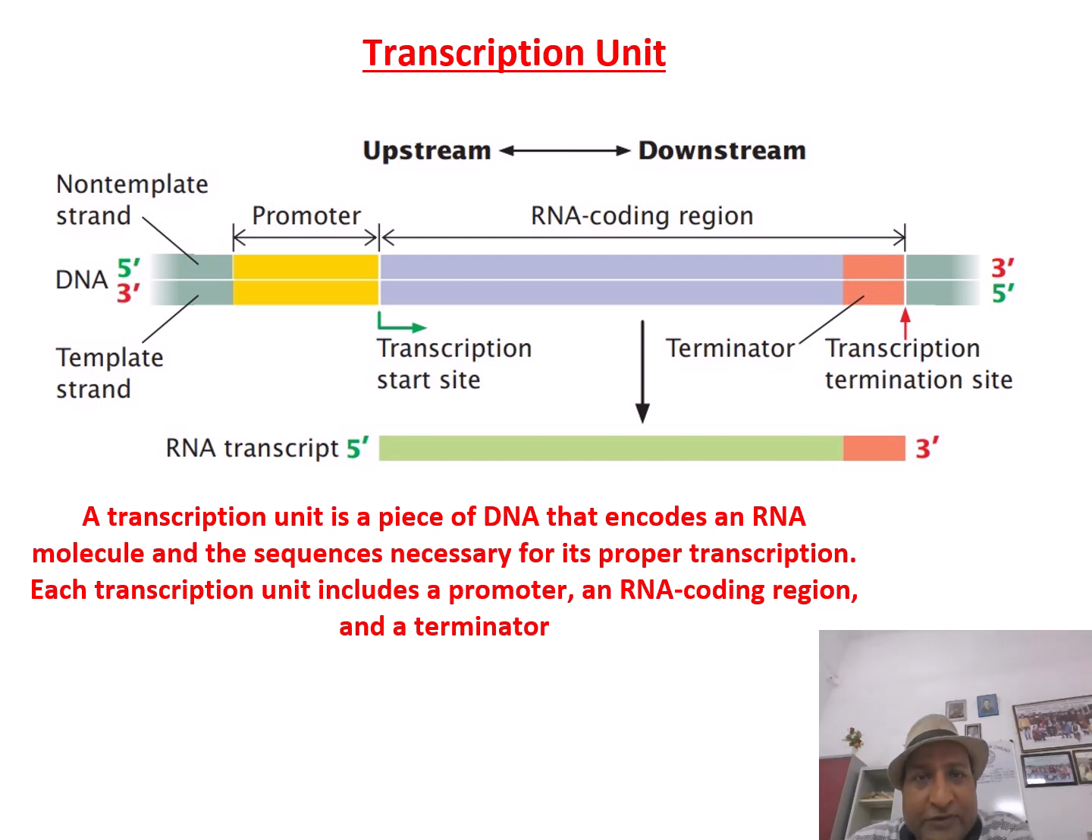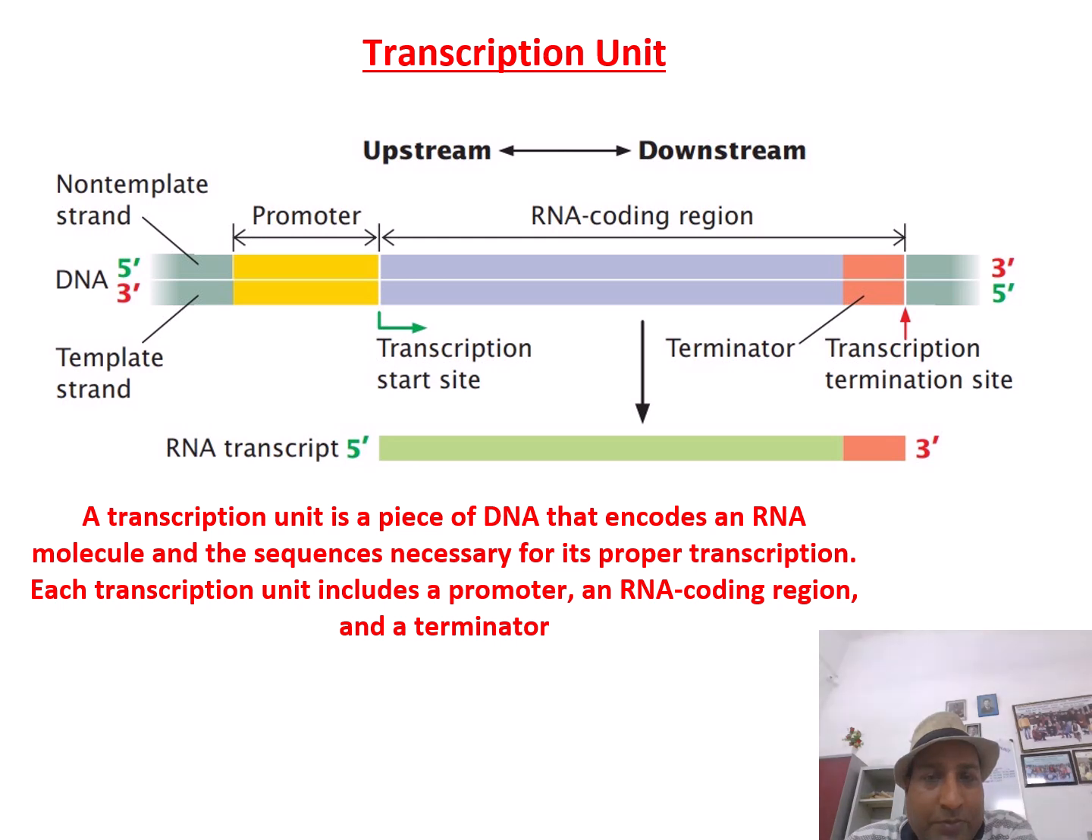And it will be described what a transcription unit is. A transcription unit is a piece of DNA that encodes an RNA. It can be anything like mRNA, ribosomal RNA, tRNA, anything. So a transcription unit is a piece of DNA that encodes an RNA molecule, and it has the sequences necessary for its proper transcription also. Each transcription unit includes a promoter that is shown in yellow, an RNA coding region, and then in the last, a terminator.